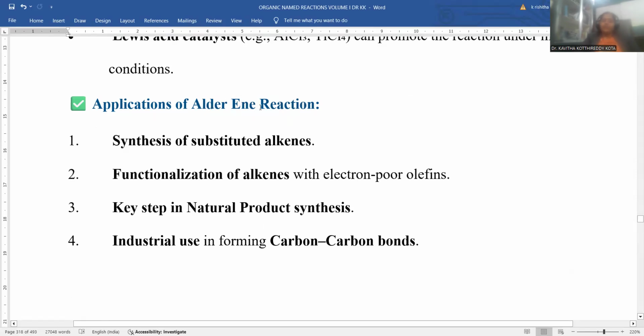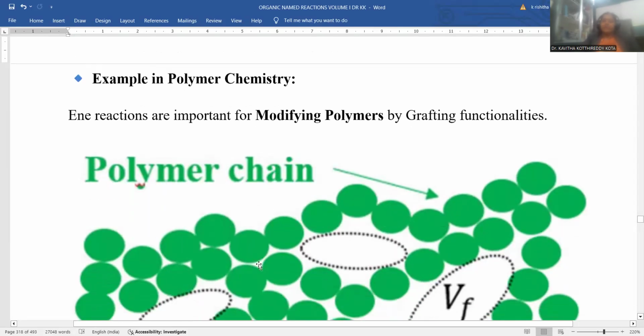Even you can extend the ene reaction for industrial applications. In order to generate new carbon-carbon linkages, it is going to establish the new carbon-carbon linkage. That's the reason why reaction exploration is possible. You can develop new chemical entities by means of the ene reaction. So this is the way industrial scale applications have also taken over this ene reaction, even in polymer chemistry.